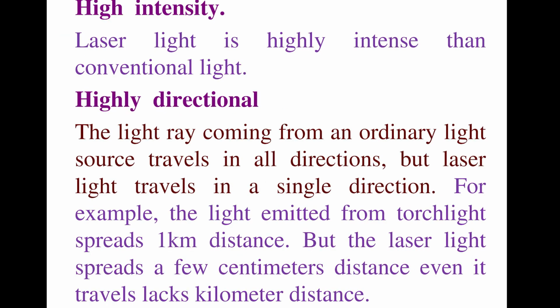What is high intensity? It means the light is highly intense compared to conventional light. High directionality means the light rays coming from an ordinary light source travel in all directions, but laser light travels in a single direction. For example, the light emitted from a torchlight spreads over 1 kilometer distance, but the laser light spreads only a few centimeters, even when it travels lakhs of kilometers.